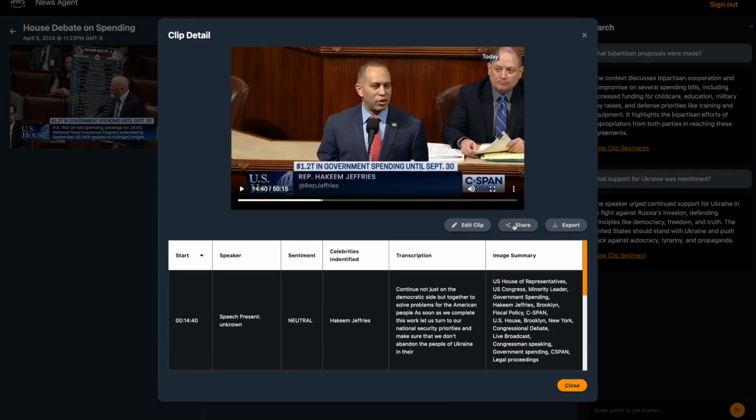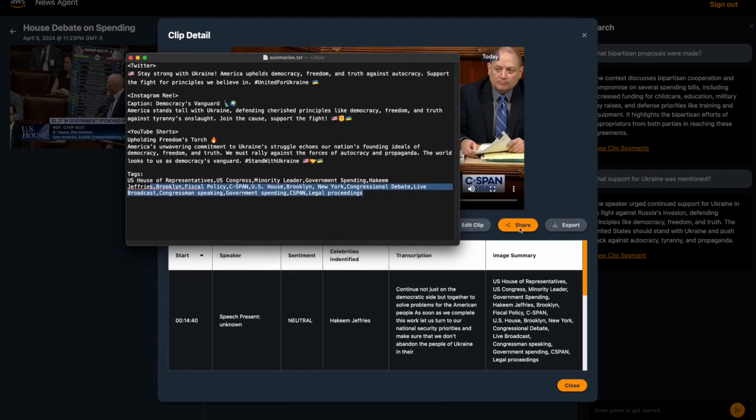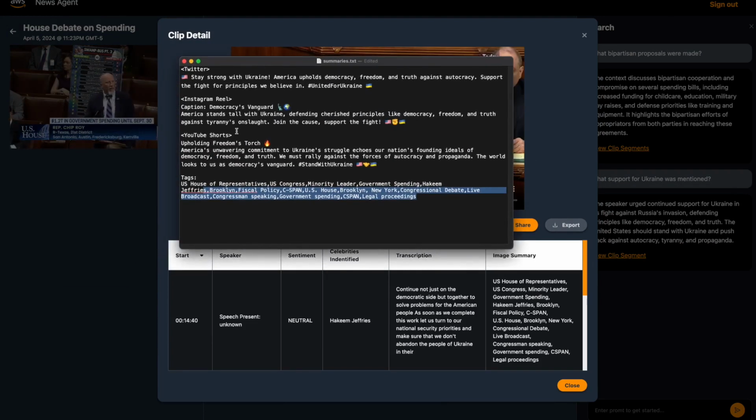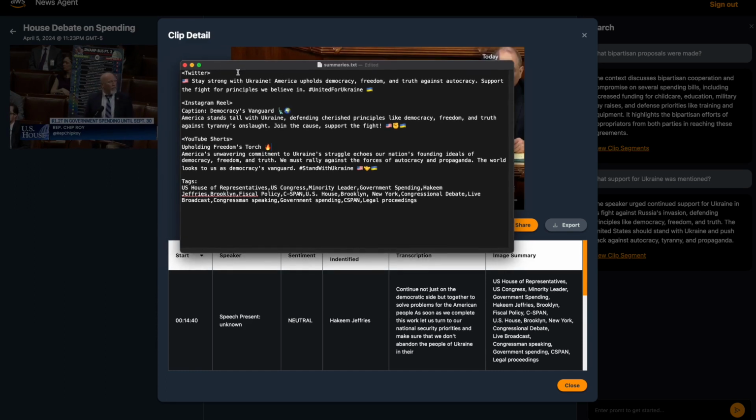And we've got a share button that generates social media appropriate content, and so I could show you a sample if I ran that. The process runs, and it'll produce a zip file that has not only the video clip as an MP4 that you can post, but also social media appropriate different text summaries. So for Twitter or X now, stay strong with Ukraine. America upholds democracy, freedom, and truth. And so it's appropriate, knowing that this was asked for Twitter's purpose, versus Instagram Reel or YouTube Shorts. And so giving you that kind of appropriate summary, complete with emojis, and then also the tags that you can post with it.